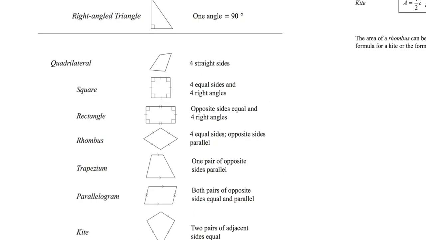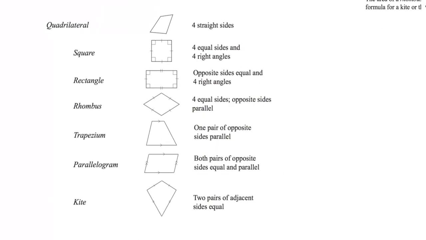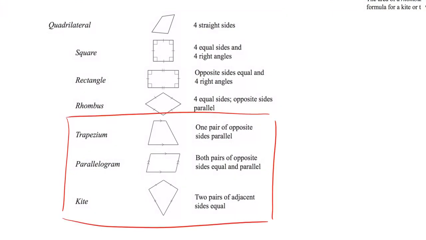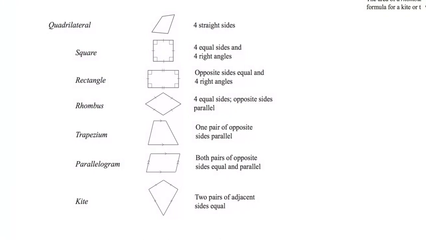And then, of course, you should be familiar with the different types of quadrilateral, right? So a quadrilateral means a shape with four sides, and you should already know how to find the area of a square or a rectangle. And today we're going to focus in on these last three. Now, I will just say that a rhombus is very similar in finding the area to a parallelogram. In fact, it's just a type of parallelogram where all the sides are the same. So we can apply the same rules that we find today to a rhombus.